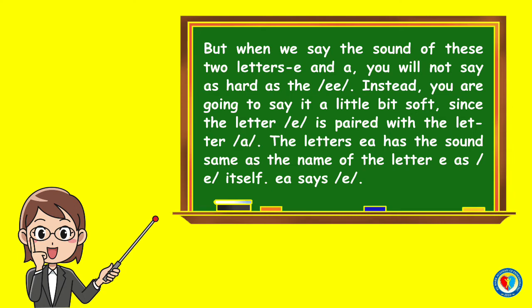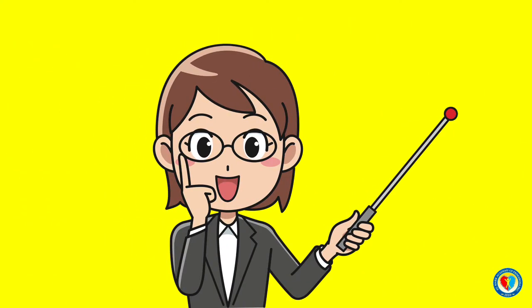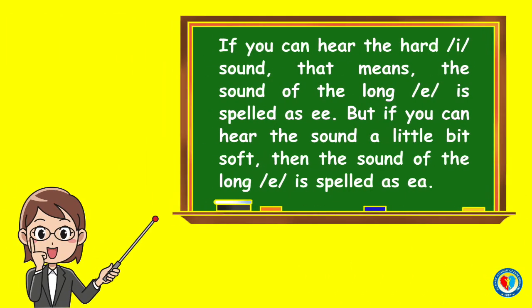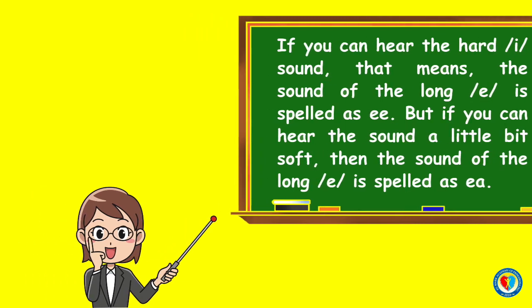E-A says E. How will you know if the spelling of the long E sound is E-E or if it is spelled as E-A? It's very simple. If you can hear the hard E sound, that means the sound of the long E is spelled as E-E. But if you can hear the sound a little bit soft, then the sound of the long E is spelled as E-A. To support my statement, I will show you some examples.